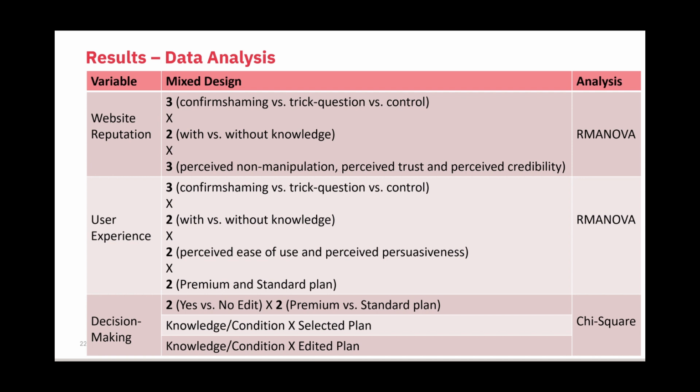Shown are corresponding data analyses carried out for each of the variables. RM ANOVA was used to analyze the website reputation and UX data, while chi-square test was used to analyze the data relating to selected plan or edited plan.